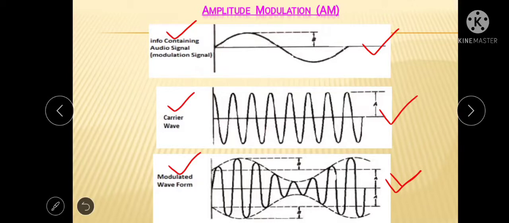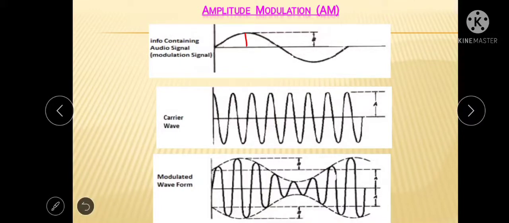As per our definition, we superimpose this modulating signal over this carrier signal so that the amplitude of the carrier signal will change, and the other two parameters, frequency and phase of the carrier signal, will remain constant. As shown, this is the particular amplitude of the modulating signal.